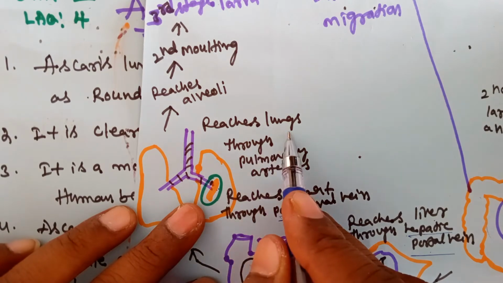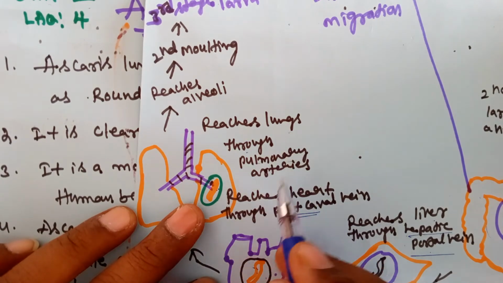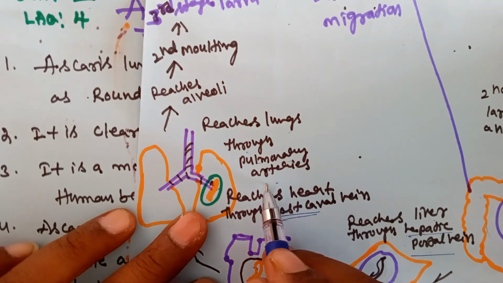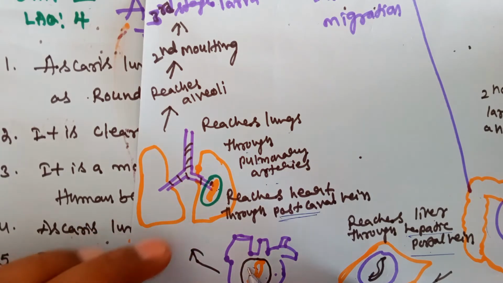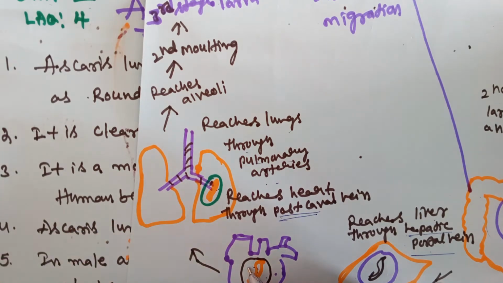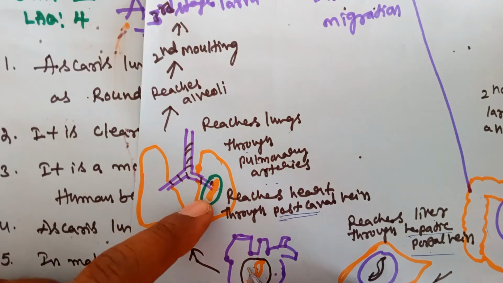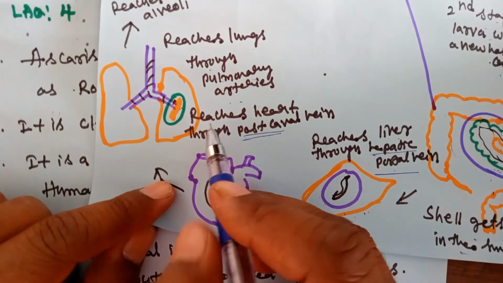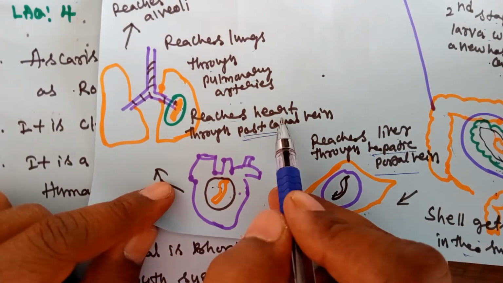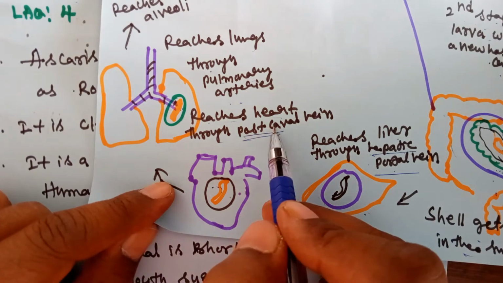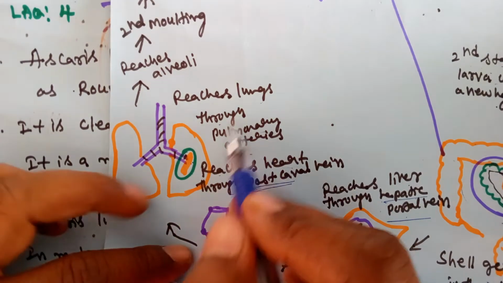The larva reaches the lungs through the pulmonary artery. Generally, the pulmonary artery carries deoxygenated blood from the heart to the lungs. It reaches the heart through the postcaval vein, and from there it reaches the lungs.